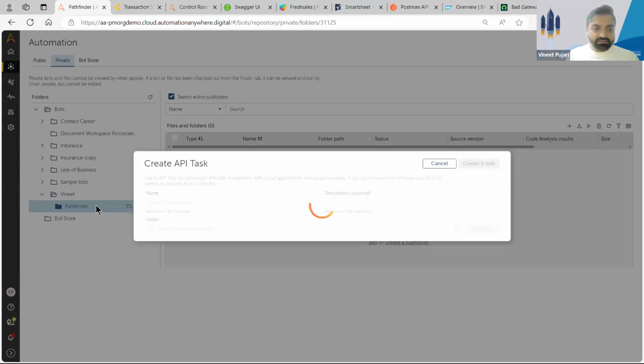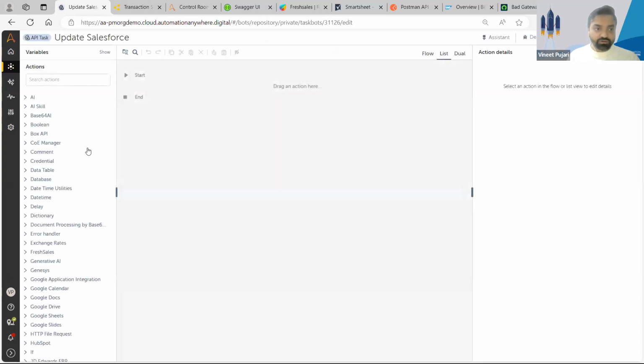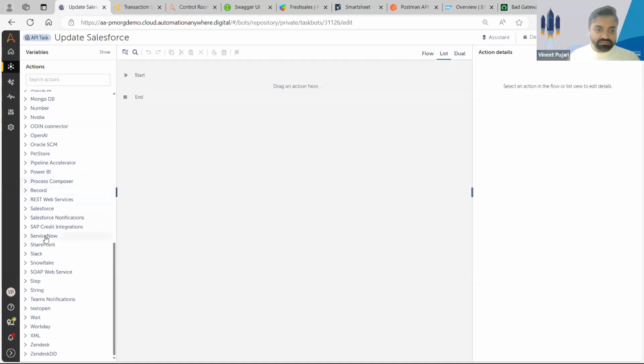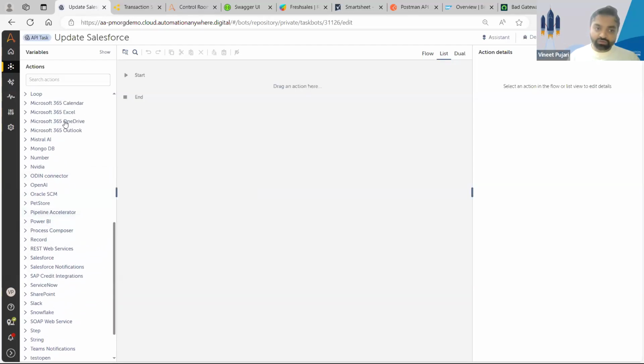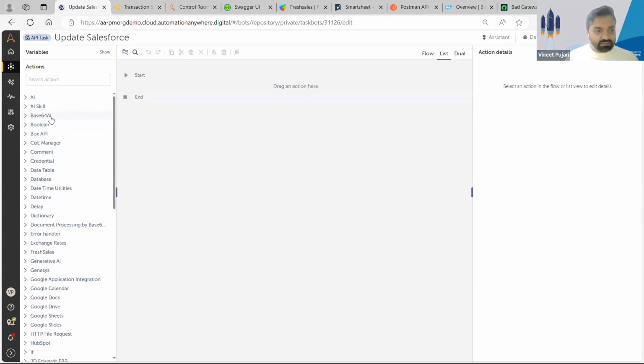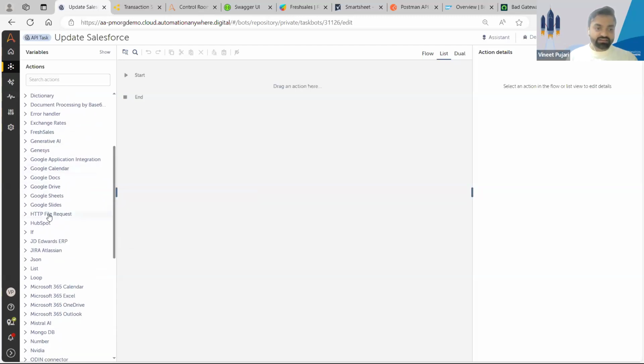And what I do here is I have access to all of these packages that you're familiar with. All of your modern packages like Salesforce, Workday, ServiceNow, Microsoft Suite, Google Suite, etc. You also have access to various other packages like your programming constructs like the loop package, the database package, JSON, XML, etc. to actually manipulate the data that is going in and coming out of these API tasks.